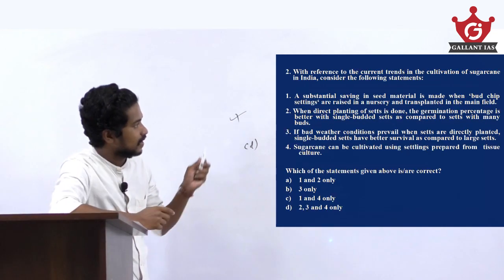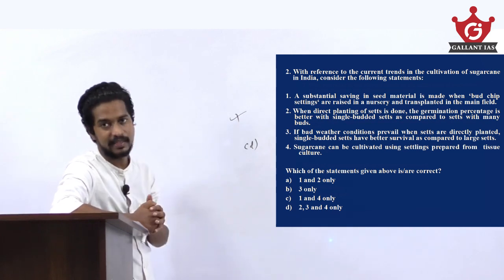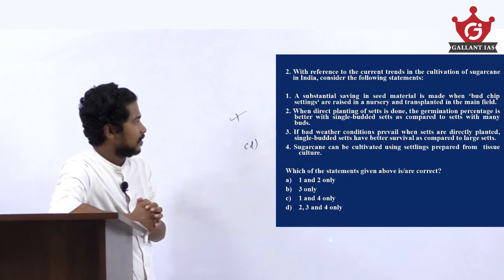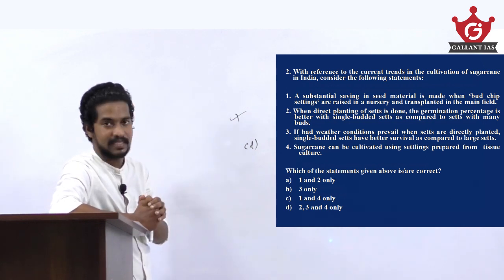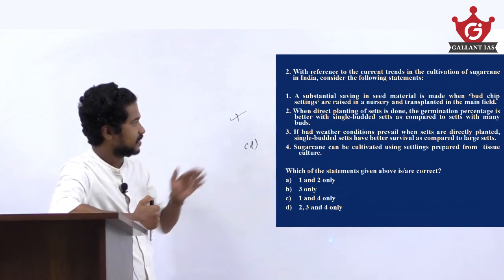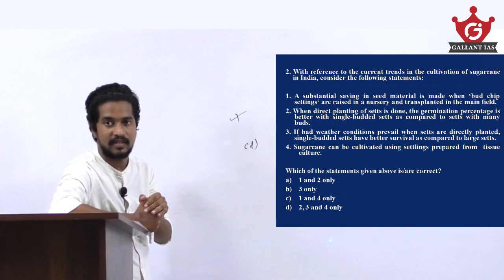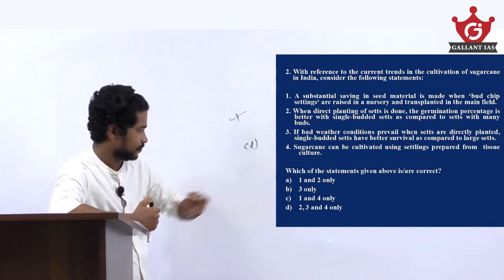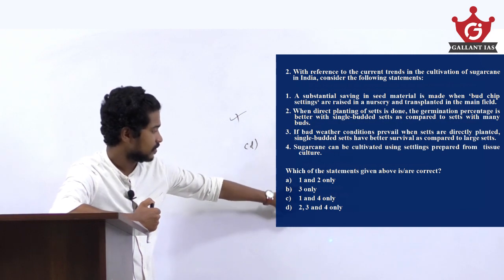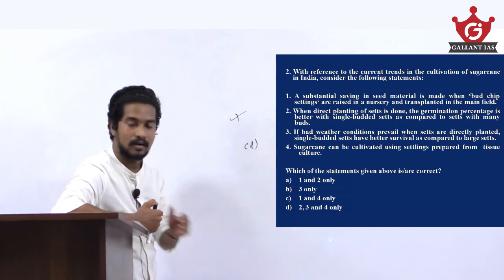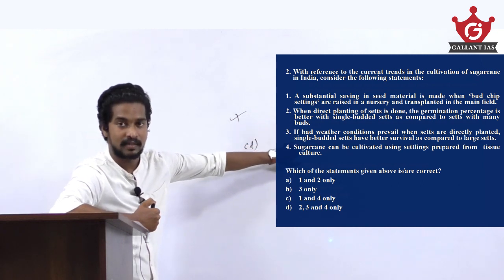With reference to the current trends in the cultivation of sugarcane in India, consider the following statements. The first statement is, a substantial saving in seed material is made when bud chip settlings are raised in a nursery and transplanted in the main field. The first statement is right. If the first statement is right, you can eliminate option B and option D. So there is no need to look at the third statement.